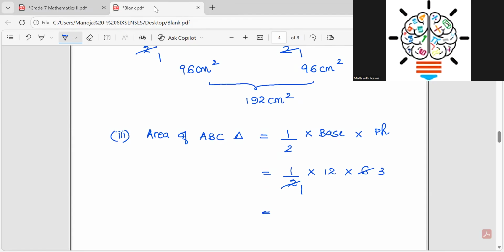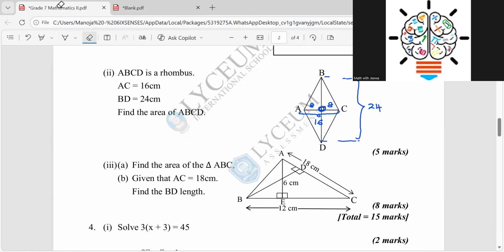So then here it is 36 centimeters squared. The area of this triangle is 36 centimeters squared. Now they have given another base, which is AC, and another perpendicular height, BD. Earlier the base was BC and the perpendicular height was AE.